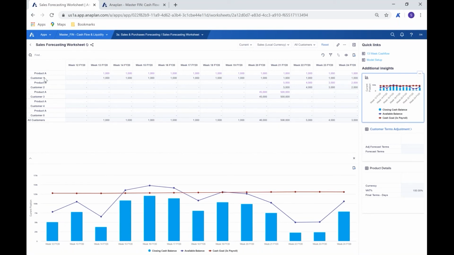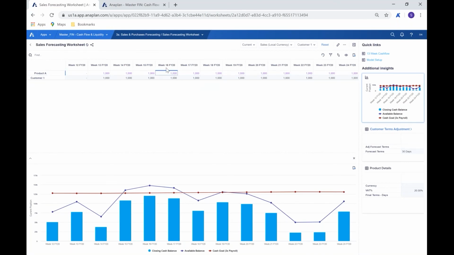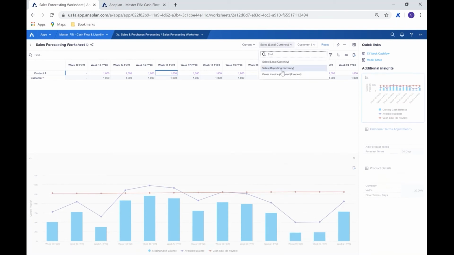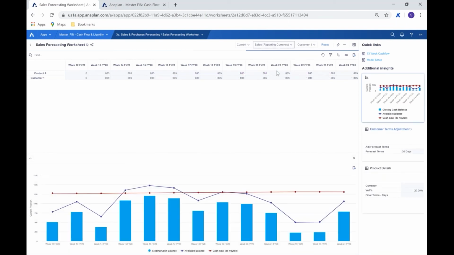And in here, we can look at our customer one, and we can now look to forecast customer one in relation to that product A. So you'll see that the 1,000 that we have here is in relation to local currency. And then we have the reporting currency of that, which is going to be in pounds, and we can see that is 885. And then, of course, we have the gross invoice payment, which will be including VAT.